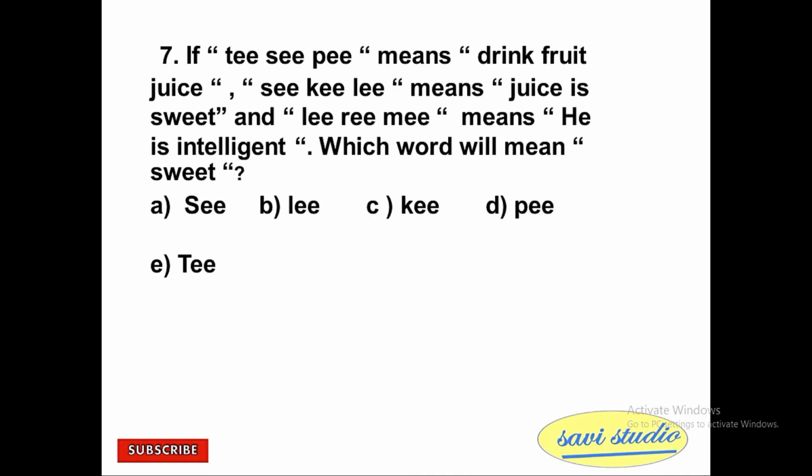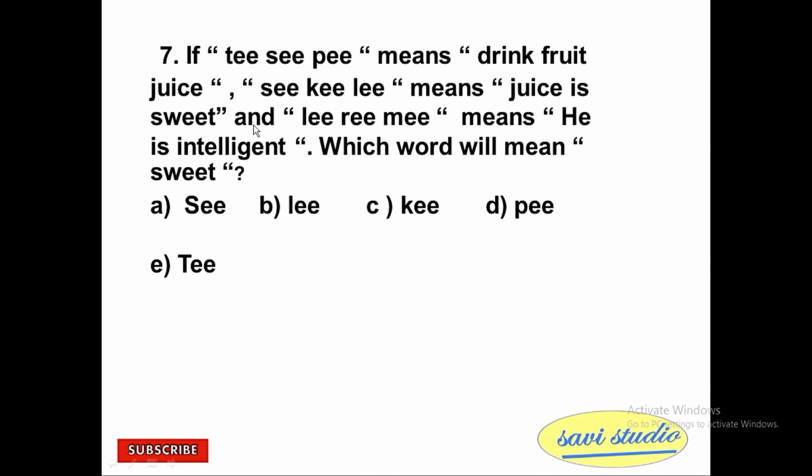So, if you observe it, TEE SEE PEE means drink fruit juice, and SEE KEE LEE means juice is sweet. In both of these, the common code is SEE, so juice means SEE. Next, in the third statement, he is intelligent, LEE REE MEE, and LEE is the common code for is.